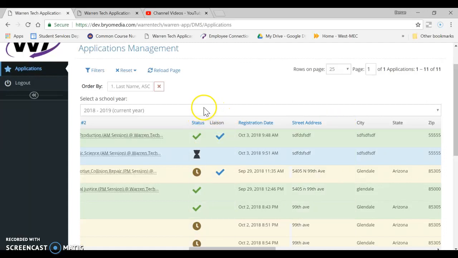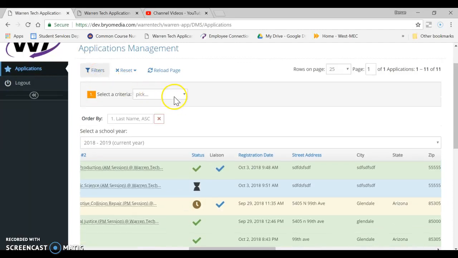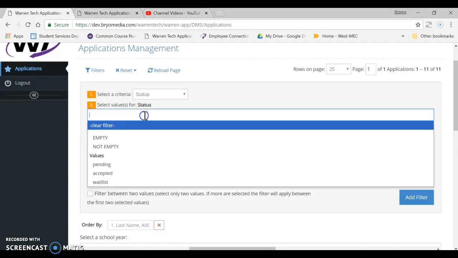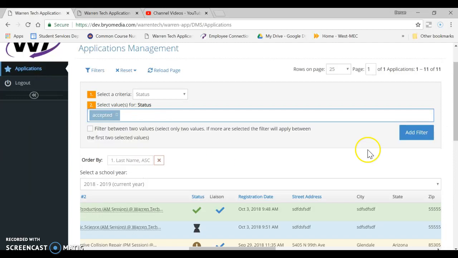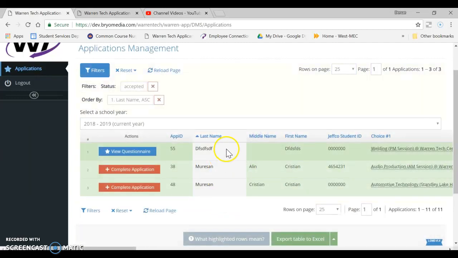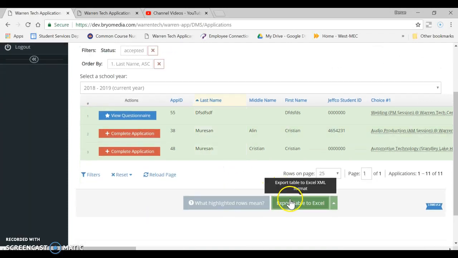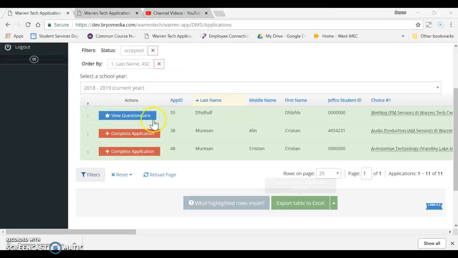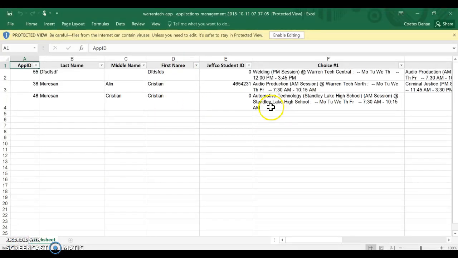So this is the second thing you're going to do cartwheels over. After we tell you, and this year the date's going to be April 8th, that's the date that everything will be in here and correct as far as students' acceptance. You can then go in and look and see that information, and then you can filter it. So let's just say you want to filter just the students who've been accepted. So you say status, and you say accepted, and add filter. And then the 3 students that were accepted show up, and then you can come down here and hit export, and it's going to go into an Excel spreadsheet, and then you can manipulate your spreadsheet however you want to.